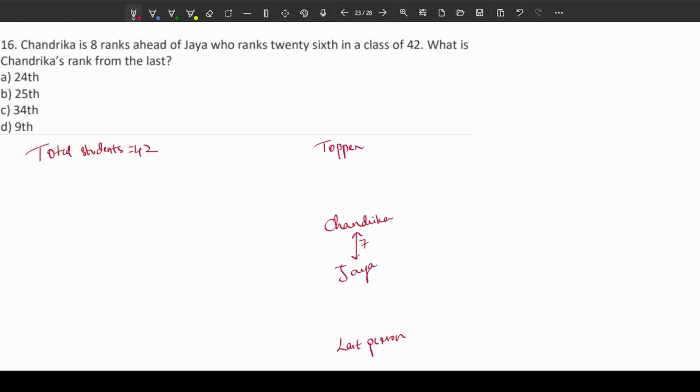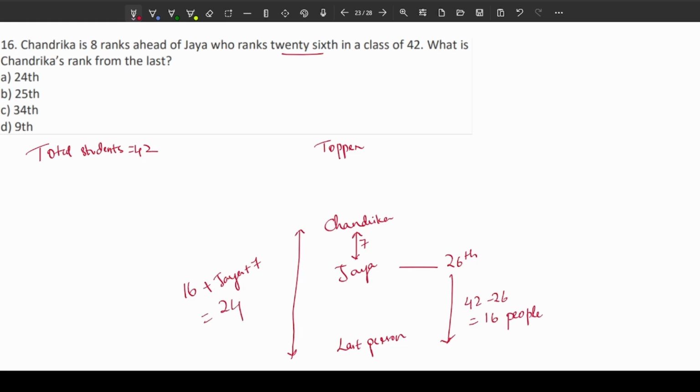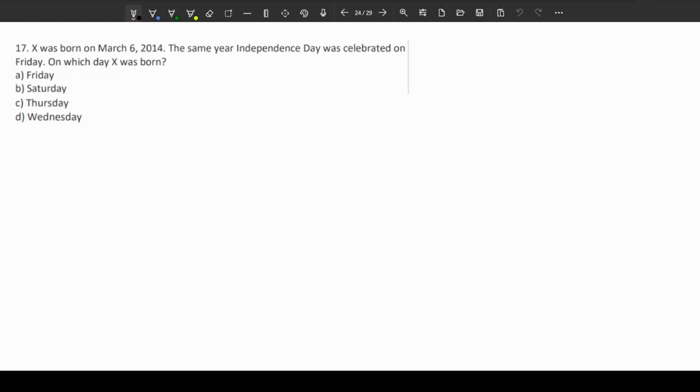Now Jaya ranks 26th in class, right? So since Jaya's rank is 26th in class, how many people are below Jaya? It will be nothing but 42 minus 26. So 16 people are below Jaya. So how many people are below Chandrika? Below Chandrika, 16 people are below Jaya, and 7 people are between Jaya and Chandrika. So 24 people are below Chandrika. Hence, from the bottom, Chandrika's will be 25th rank. Answer is B. Let's get into the next question.